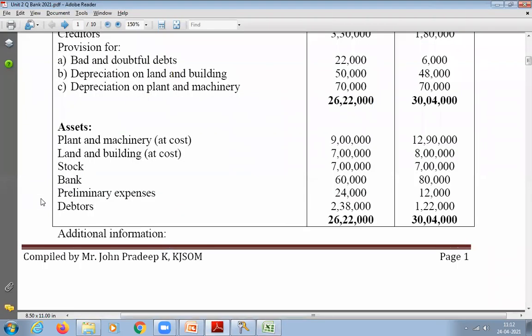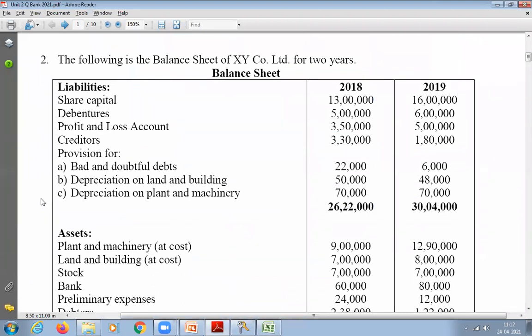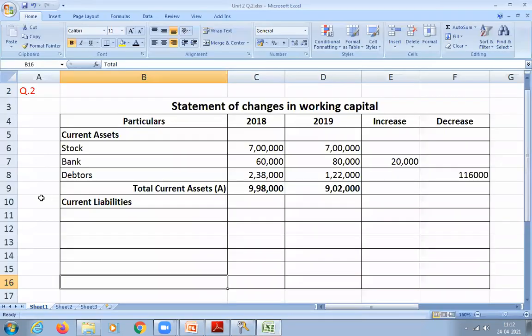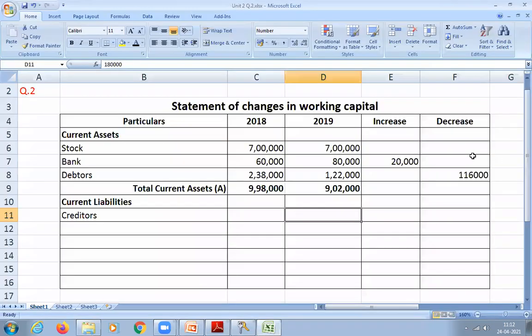Now come to current liabilities. Tell me what are the current liabilities in the balance sheet? Creditors. How much is creditors for 2018? 3,30,000, and 2019, 1,80,000. So feed those data. Now, increase or decrease?